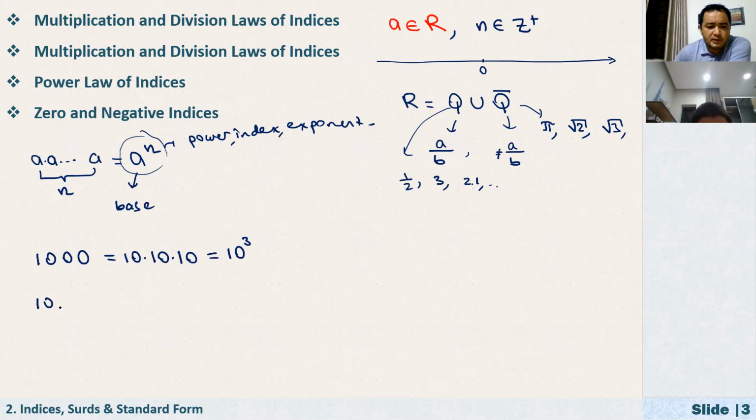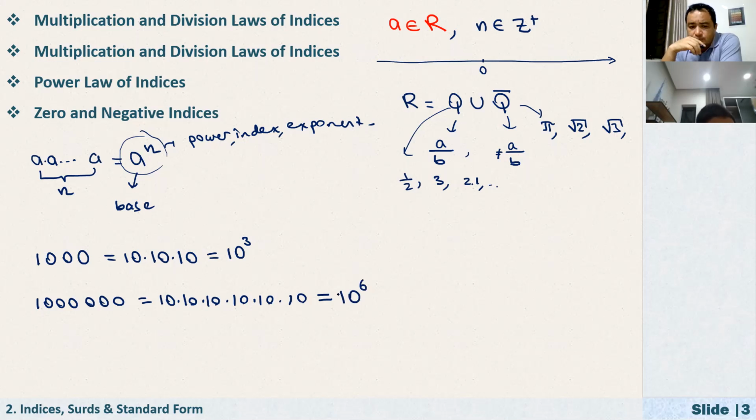How about 1 million? We know that it's 10 times 10 times 10 times 10 times 10 times 10. So how many tens are multiplied together? 6. So in a compact way, I can just write it as 10 to the power of 6.